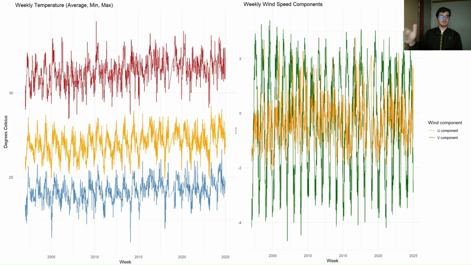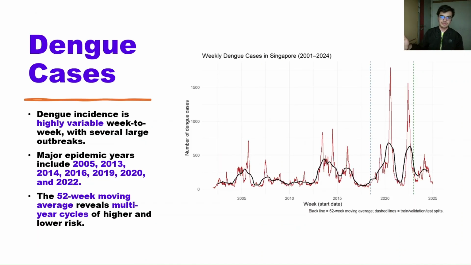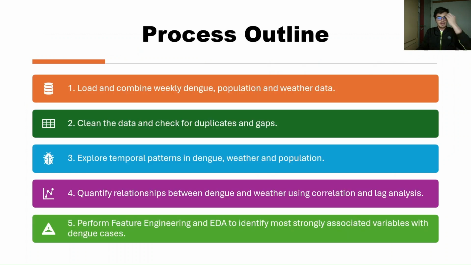If you look at the weekly temperature and the wind speed, they all have a seasonal variation and they're quite stable. Same goes for precipitation, and the population has been continuously increasing. They have a sort of cyclic relation over here. Firstly, that means dengue is seasonal, so it's connected to climatic variables like temperature. Secondly, the major epidemic years were 2005, 13, 14, 16, 19, 20, and 22. And thirdly, using a sliding window where we take the average of 52 weeks continuously, from week 1 to 52, 2 to 53, and so on till the last week, we find that there are multi-year cycles of higher and lower risk.